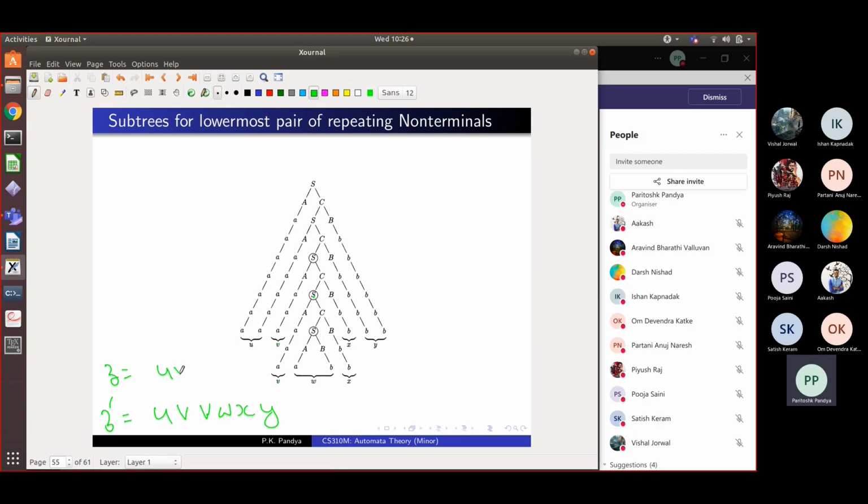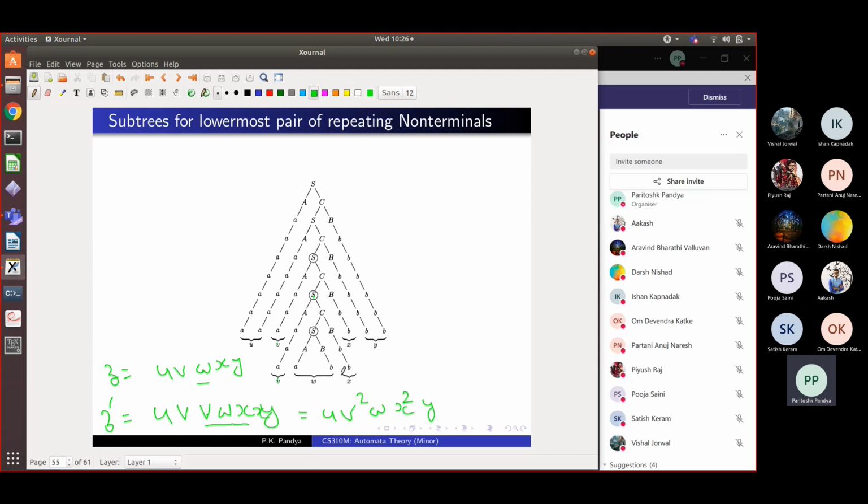The original Z was deriving U, V, W, X, Y. And this W was coming from the innermost repeating non-terminal S. I can substitute that by the tree of the second innermost repeating S, and then instead of this W, I will derive a string VWX, right? So I can substitute this W by VWX, and I'll get a longer string which is also derived by the grammar. So I pumped this, so this can also be written as U V squared W X squared Y.